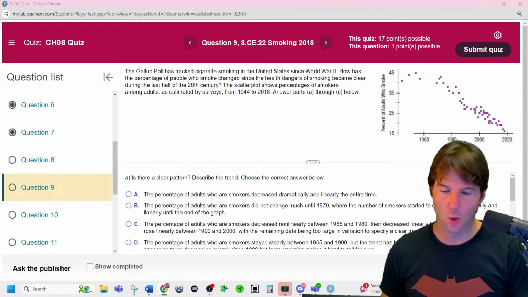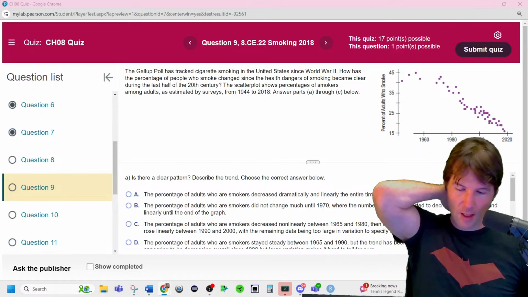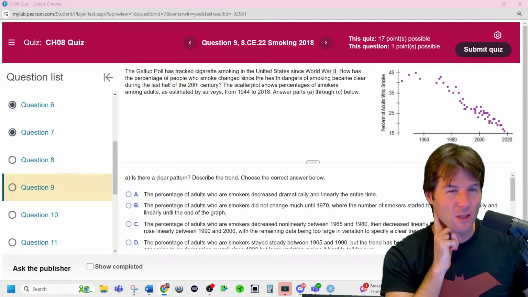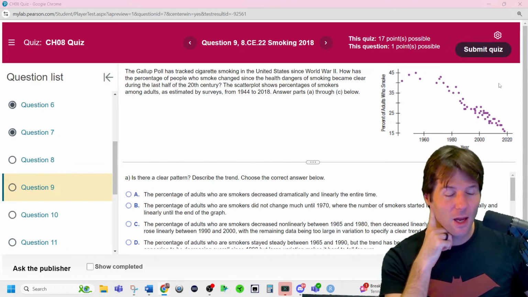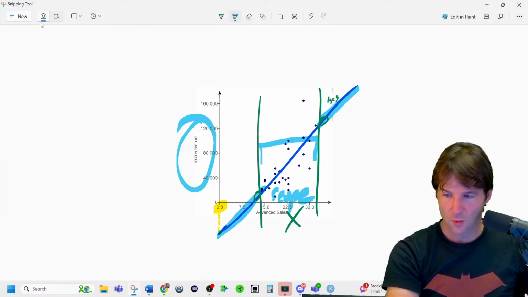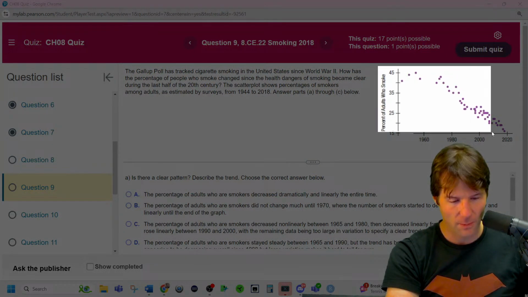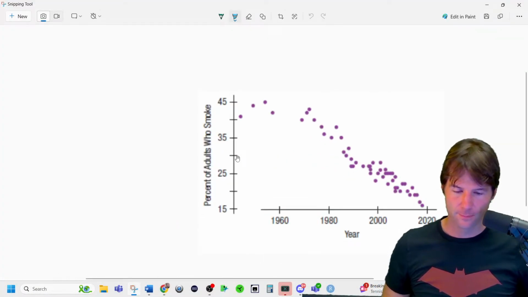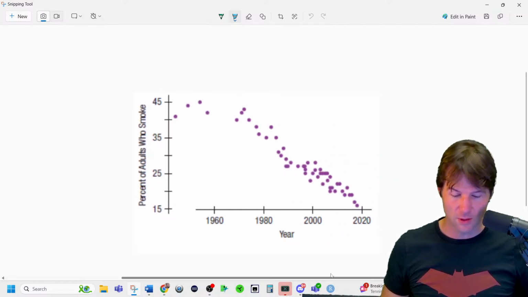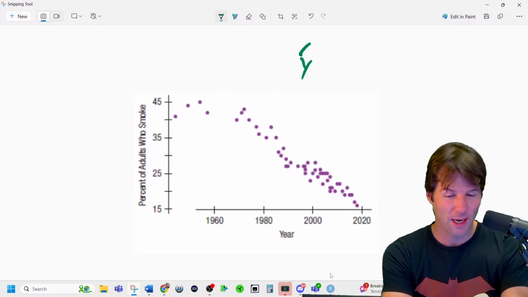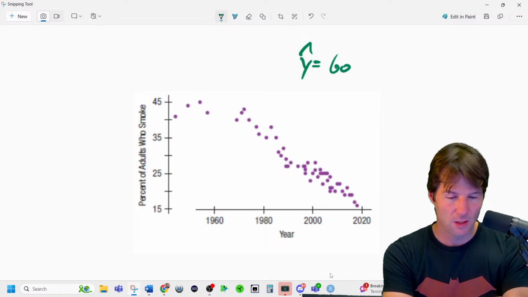The Gallup poll shows a clear pattern right here. For each one you increase x, how does y change on average? Would this be an increase or decrease in slope? So when we look at this model right here, would this be an increase or decrease? Decrease, yep. And if you wrote out the model, it'd be y hat equals b0